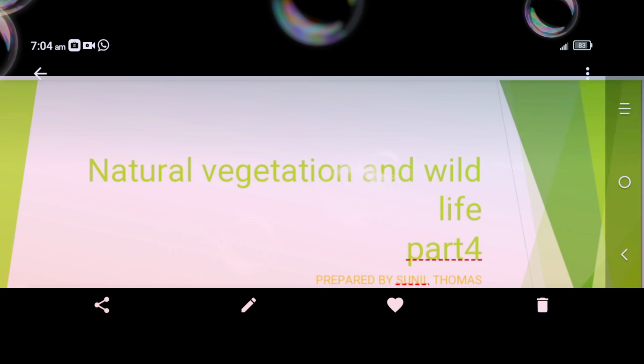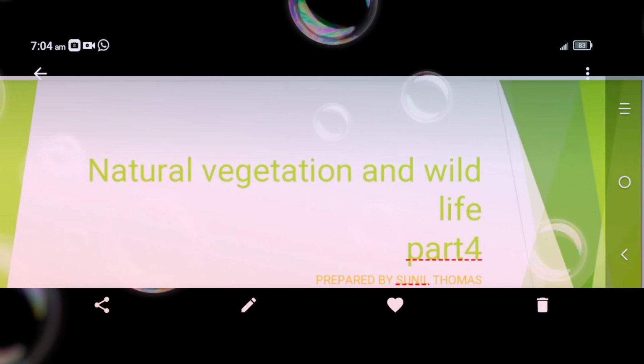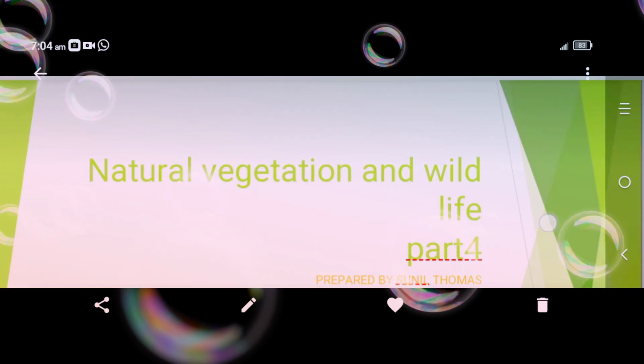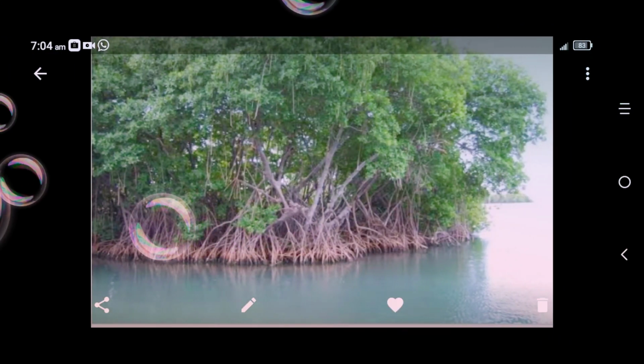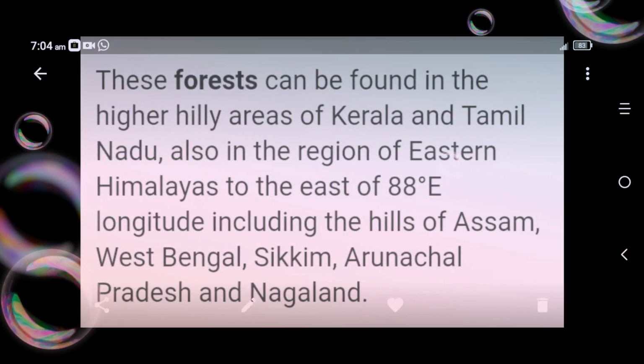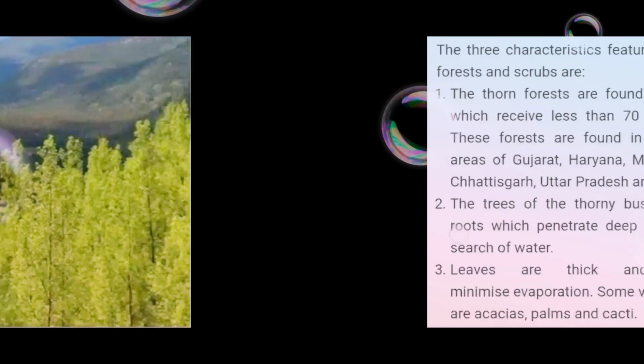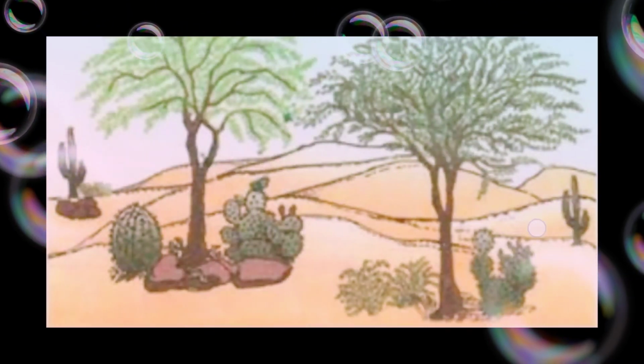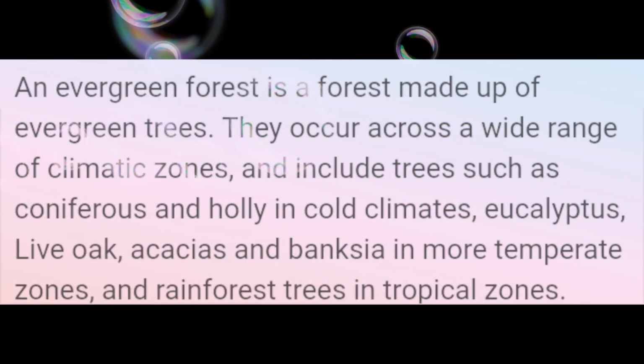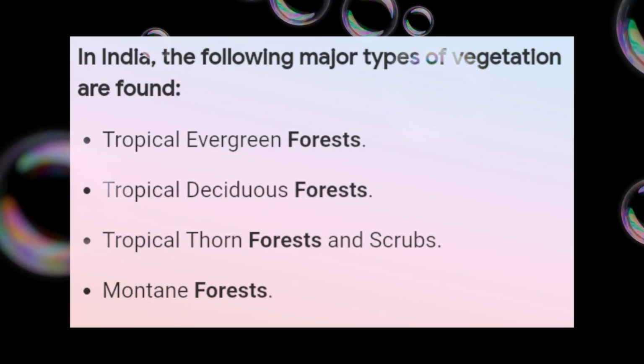Today, let us study natural vegetation and wildlife, part 4. First one, tropical rainforest. We want to study about tropical rainforest. Second one, tropical deciduous forest.